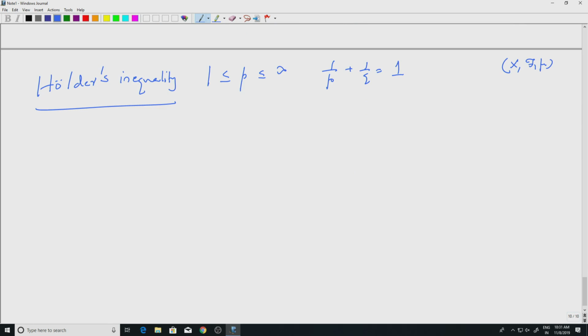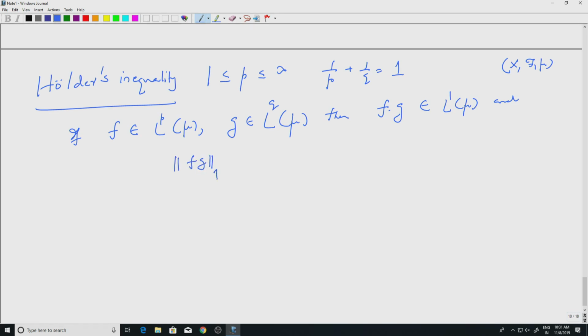So Holder's inequality says if f belongs to LP of mu, g belongs to LQ of mu, then f times g, another measurable function, will belong to L1 of mu, and the L1 norm of fg is less than or equal to the LP norm of f into the LQ norm of g.